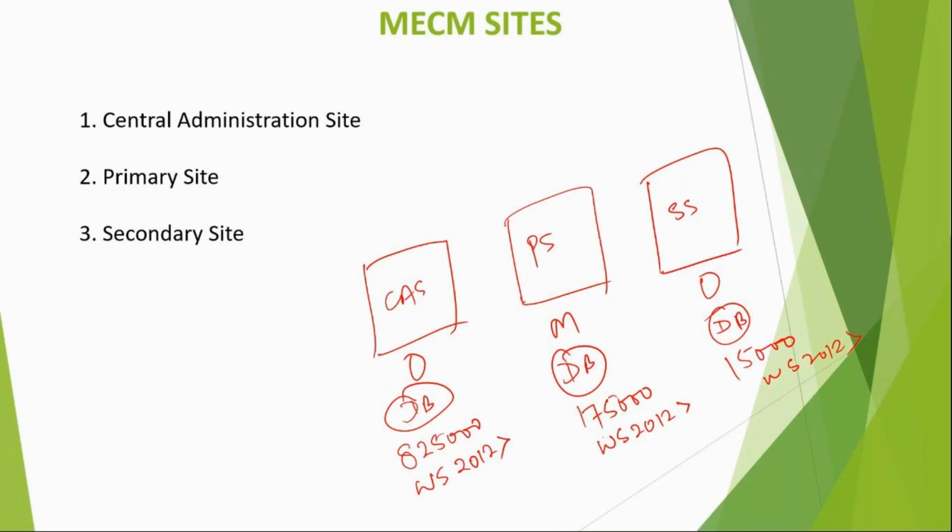Okay, clear? When do we need a central administration site, guys? When there are more than one primary sites. In which scenario can we have more than one primary site? If the devices are more than 175,000. Sorry, devices, not users. Yes. When do we need a secondary site?